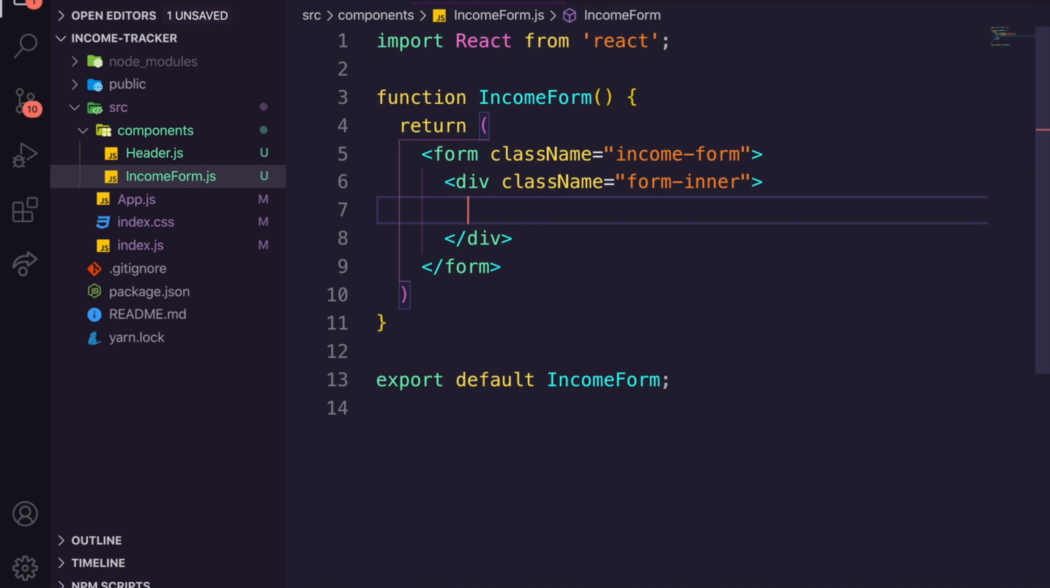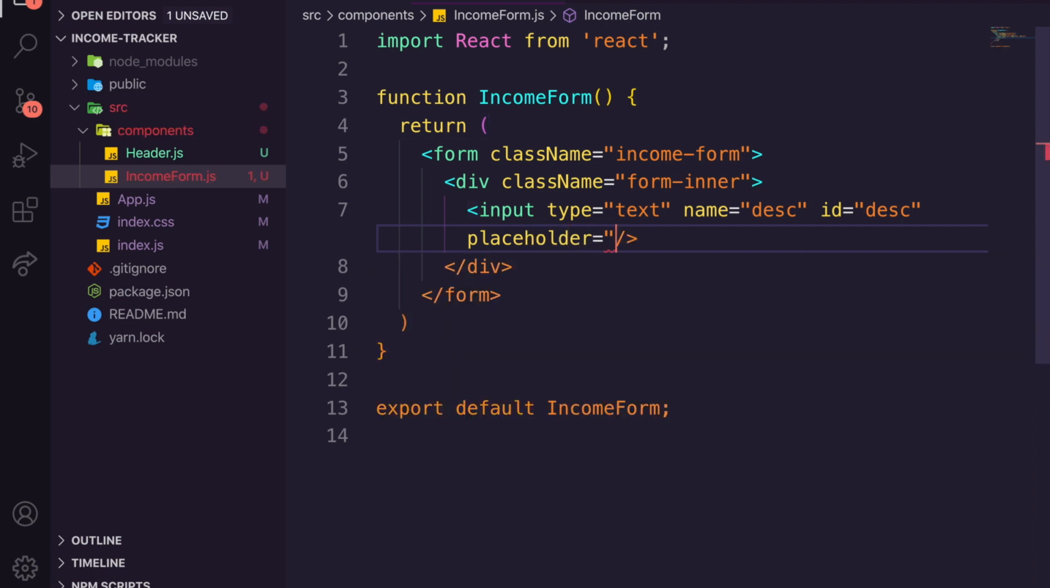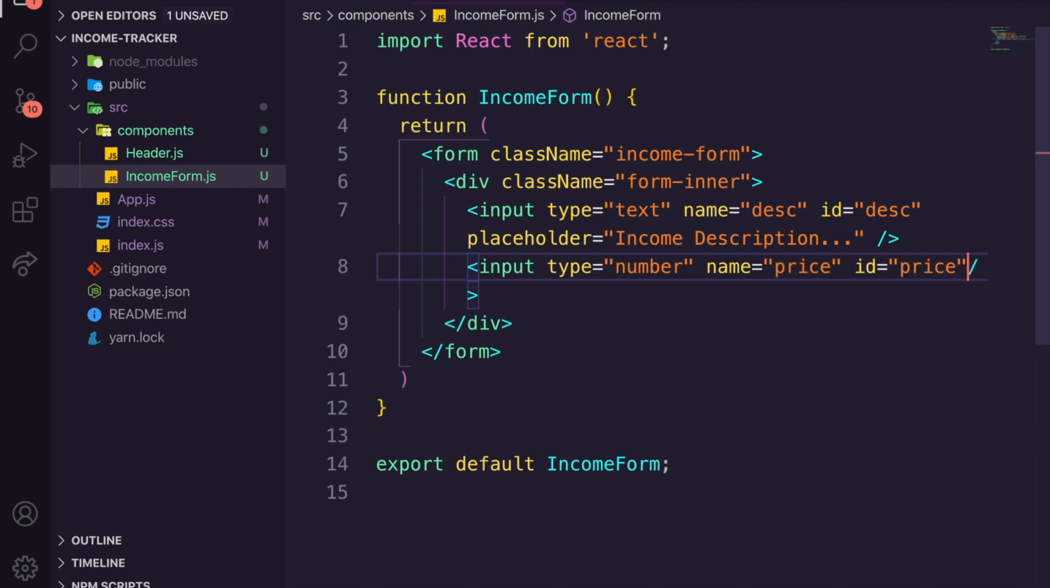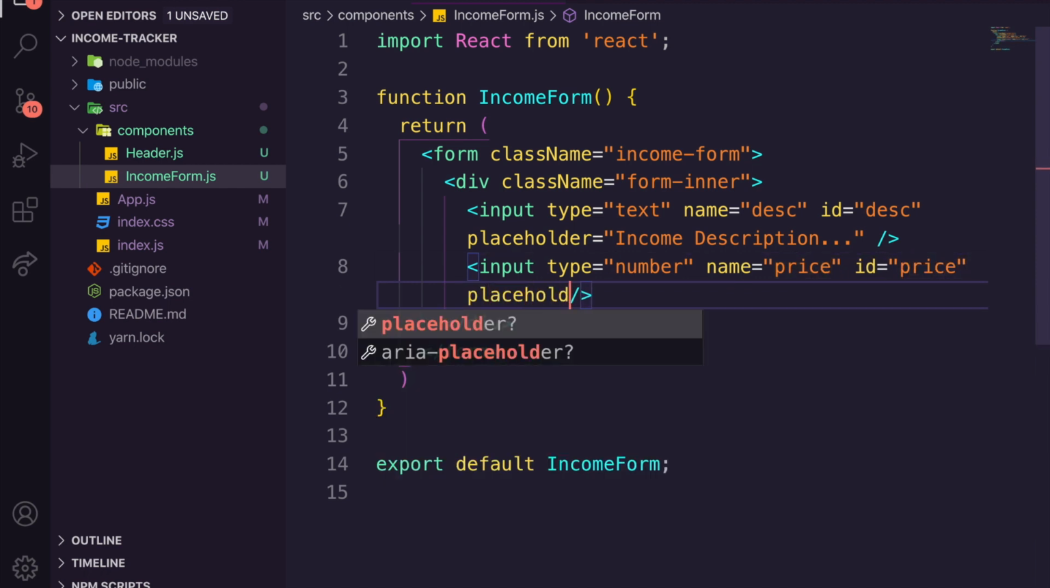And then we're going to have a bunch of inputs. So we're going to say input text, and this is going to be the description. So we're going to say desc, and then we're going to have a placeholder which is equal to income description. And there you go. That's complete for now. If we create another input of type number, we're going to have this as the price, so how much we are getting paid, and a placeholder.